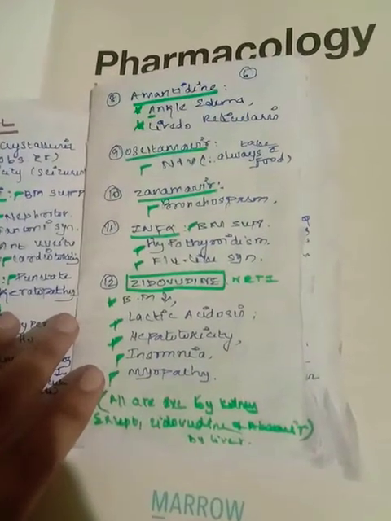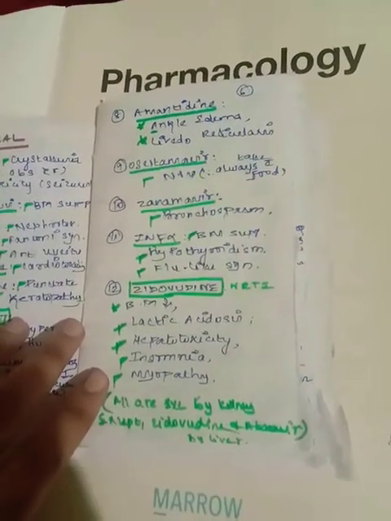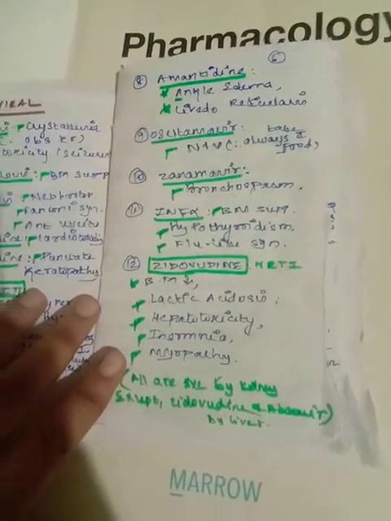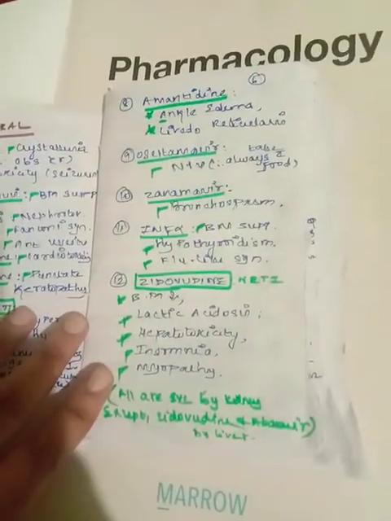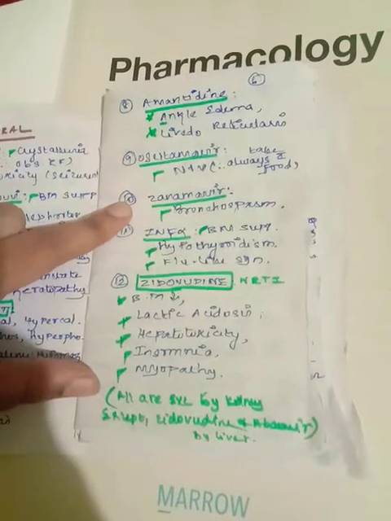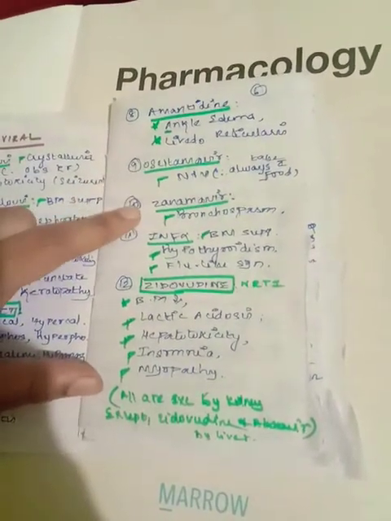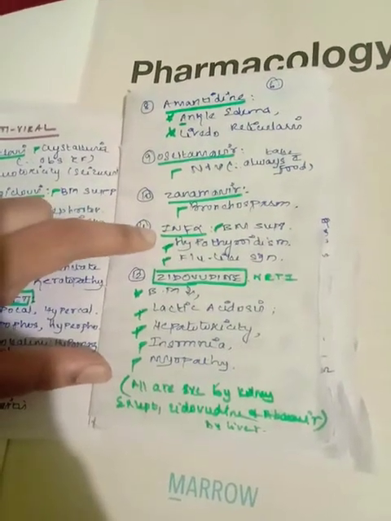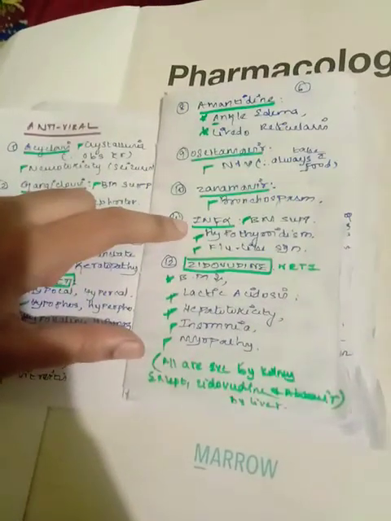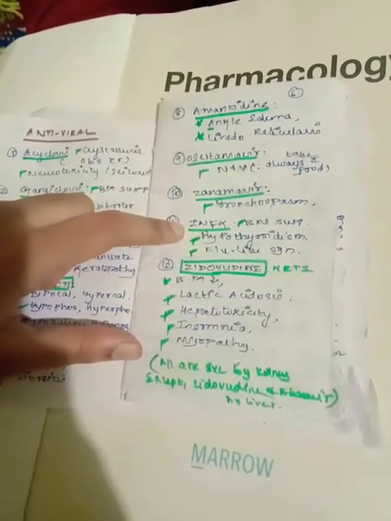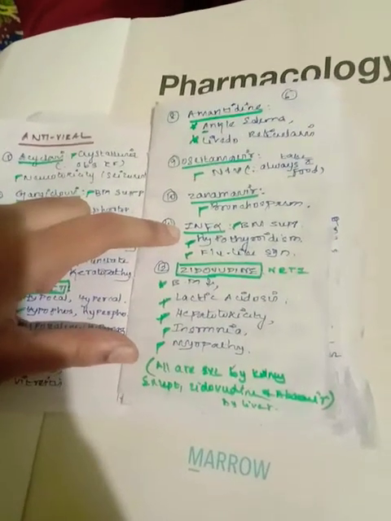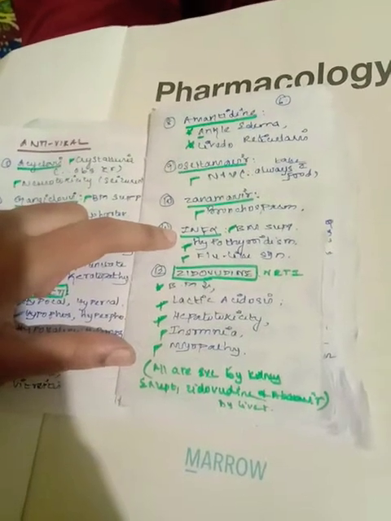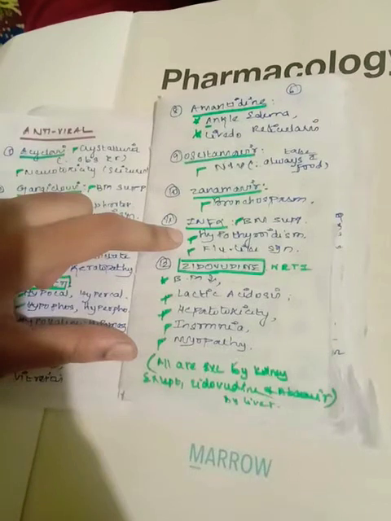And then there comes oseltamivir, which is a very popular drug in this pandemic situation. It is causing nausea and vomiting, so you always have to take it with food. Like Acyclovir and foscarnet, here is another abandoned, pathetic drug, that is zanamivir. Zanamivir is actually a drug of choice for oseltamivir-resistant flu and some bird flus, right? So zanamivir has a side effect of bronchospasm. Then there comes interferon alpha. It increases the viral degrading enzymes, thereby it decreases the protein synthesis. This is the mechanism of action of interferon alpha, and it is quite commonly used in hepatitis B, C, D and like that. Side effects are bone marrow suppression, hypothyroidism, and flu-like syndrome, right?